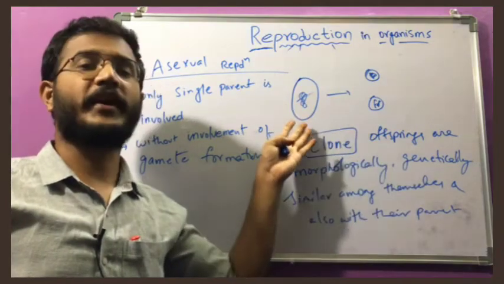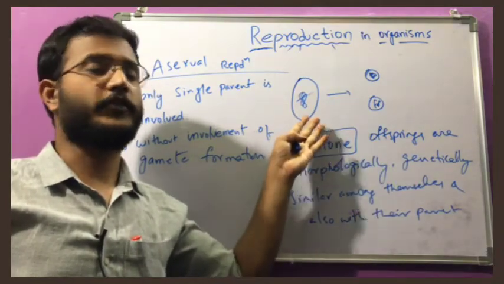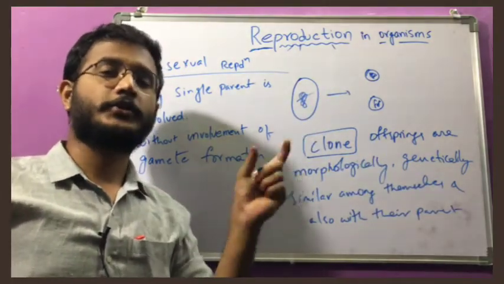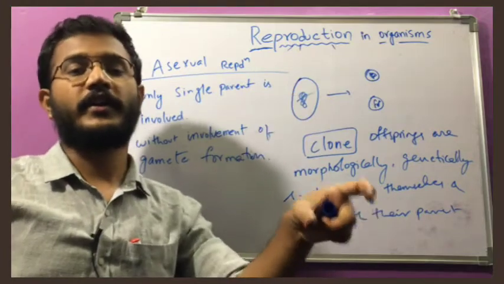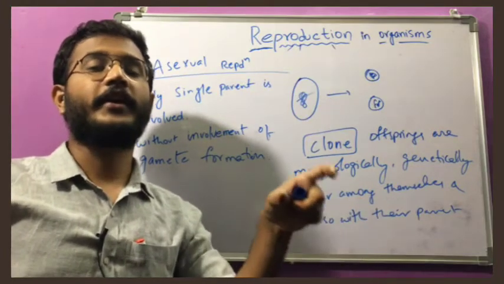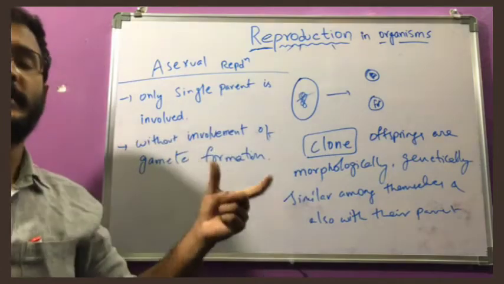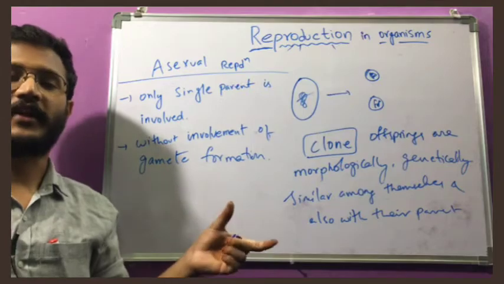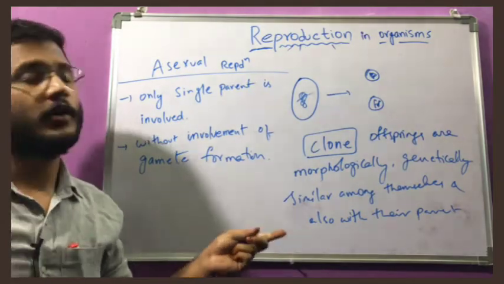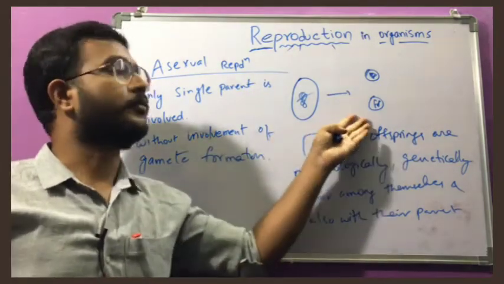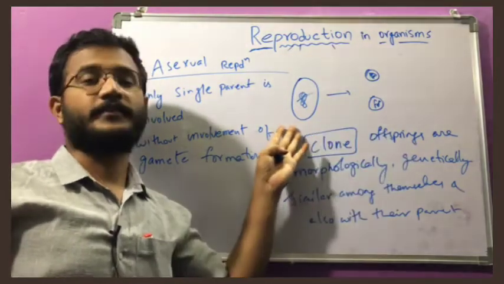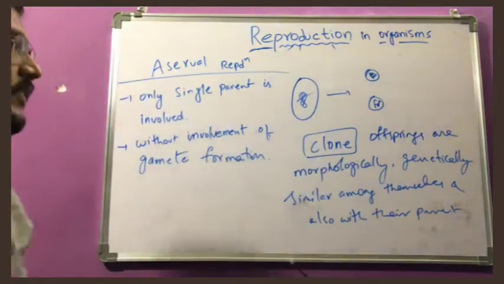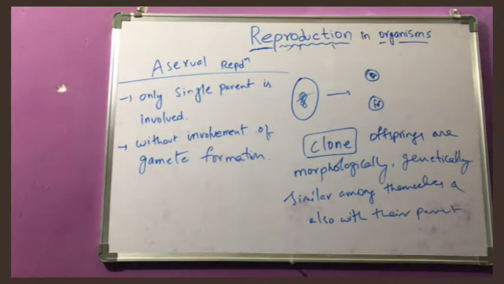Two parents are not involved, only 1 parent is involved. If 2 parents are involved, 1 set of genes comes from the mother, 1 set of genes from the father. So both appear in the babies. So the baby does not look exactly like either individual parent. It is a combination of characters. But here, as only 1 parent is involved, both offspring look like the parent. This is the main difference between asexual and sexual reproduction.